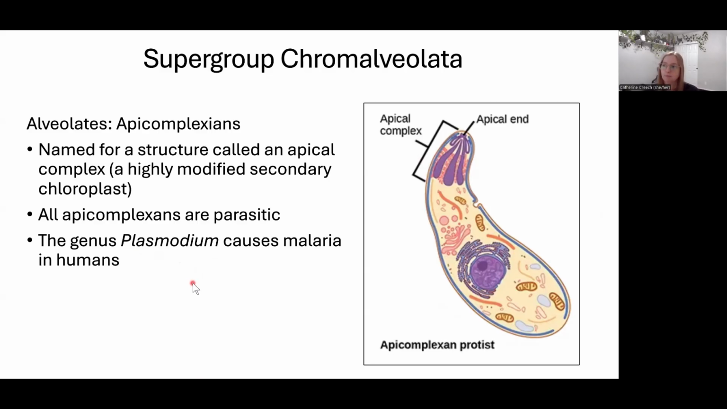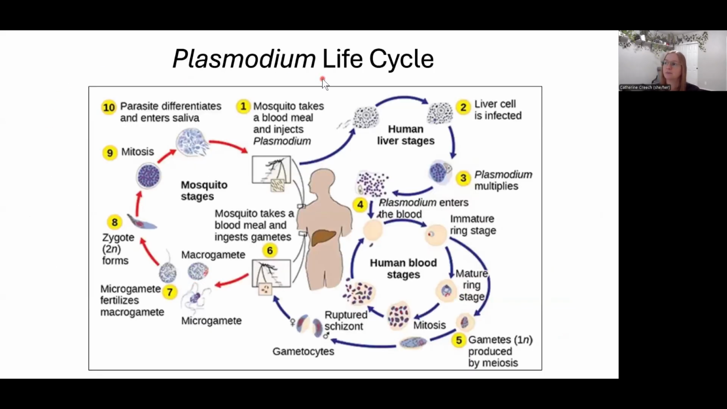Here is a Plasmodium life cycle. What's neat about the Plasmodium life cycle is there are two hosts. There's a mosquito host and there's a human host. And inside of the human host, there are two stages. So here's a mosquito. It bit this human, and as it bit this human, it injected the parasite, the protist, into this human's bloodstream.